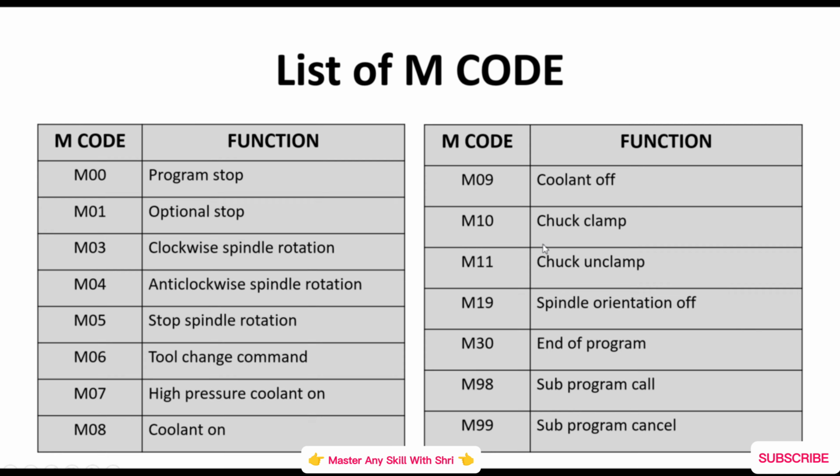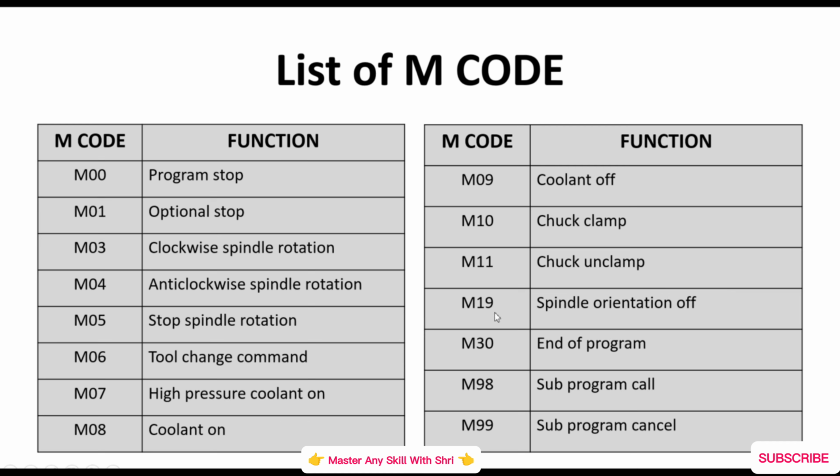M09 is for coolant off. M10 is for chuck clamp. If there is any need for the machine to clamp the chuck automatically, then use the M10 code. And M11 is for chuck unclamp. M19 is spindle rotation off. We used this code in the jaw removal process.